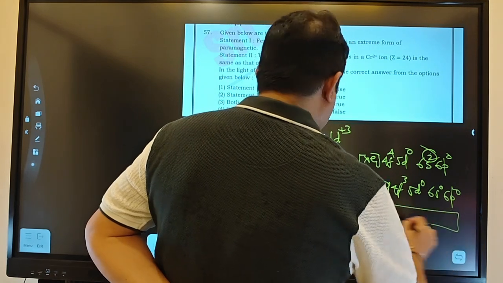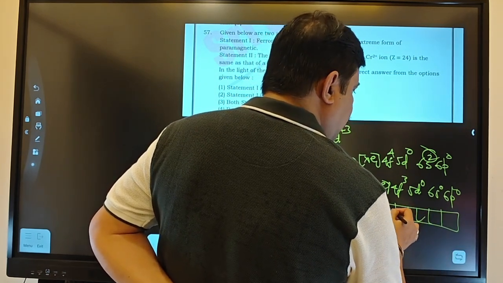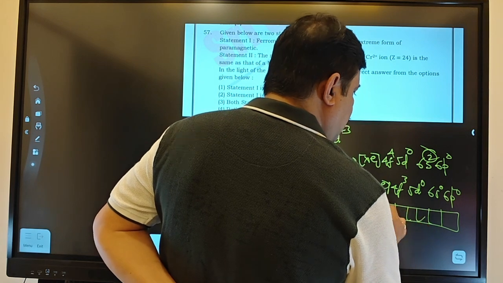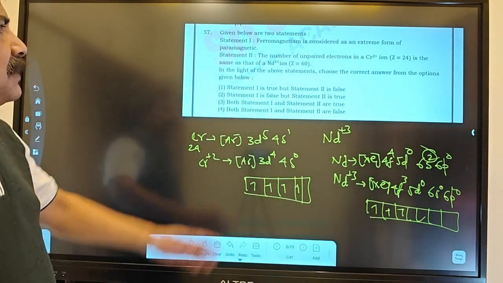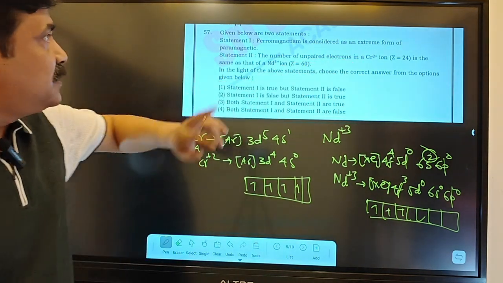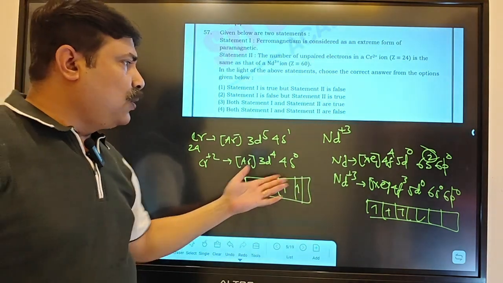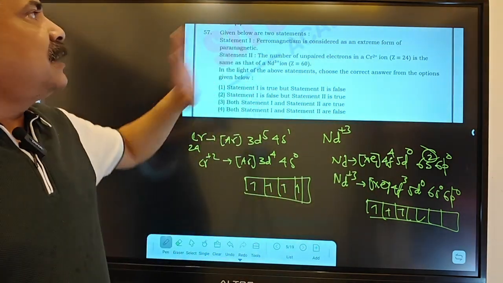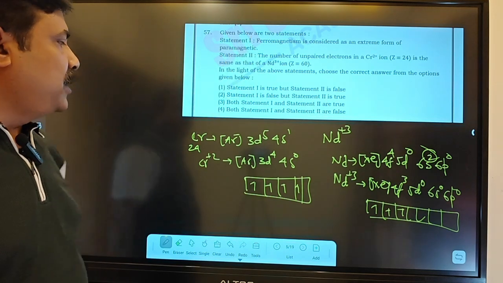That means in the f orbital there are 3 electrons, as you know very well. What will be the situation with 3 electrons? 1, 2, 3, so there are 3 unpaired electrons. But in the statement they are saying the number of unpaired electrons in chromium plus 2 is the same as that of Nd plus 3. That is not the same. One is 4, one is 3. And now you look at ferromagnetism, I explained. That's why statement 1 is correct, statement 2 is wrong.